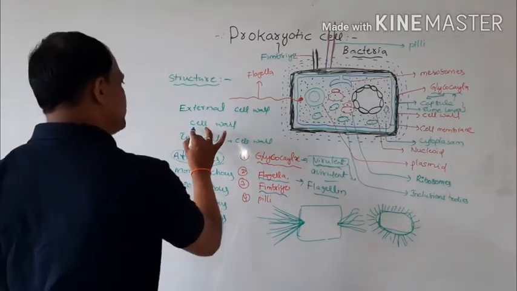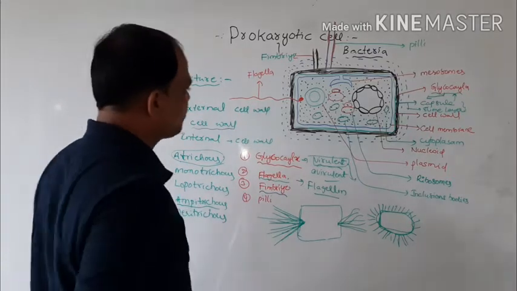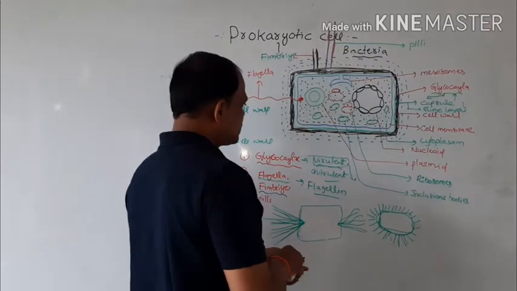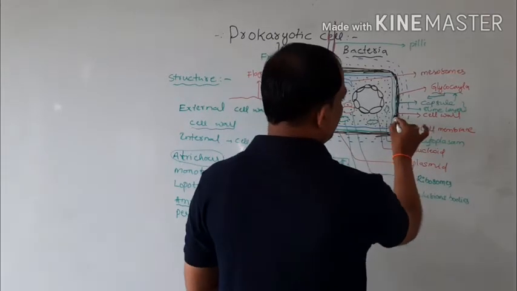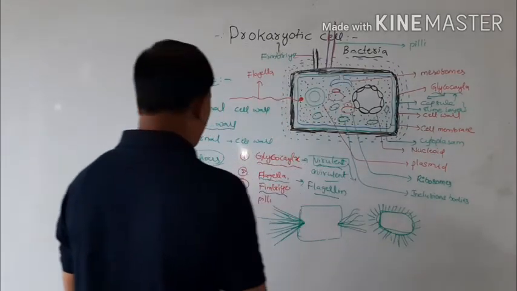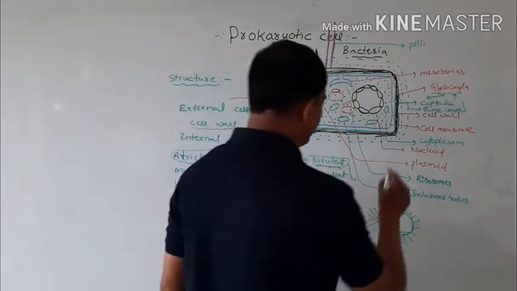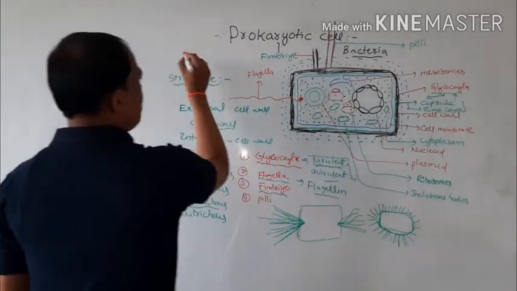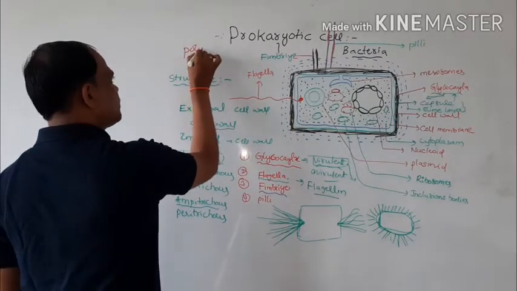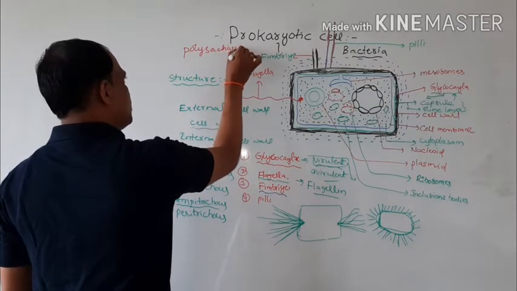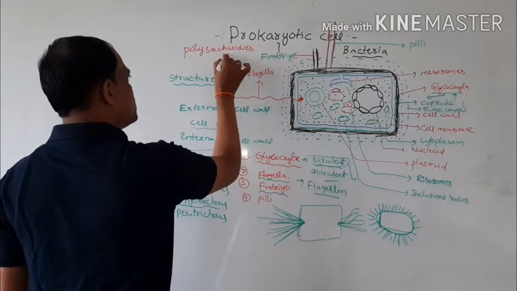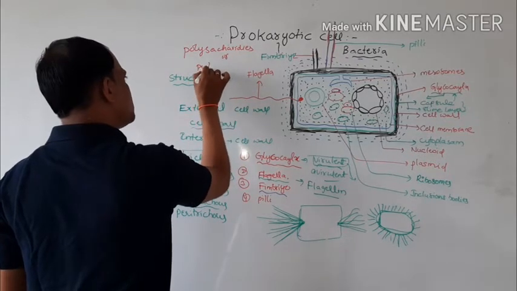And then the next one is the cell wall. Okay, so the next part is called the cell wall. The cell wall is made up of polysaccharides or peptidoglycans.